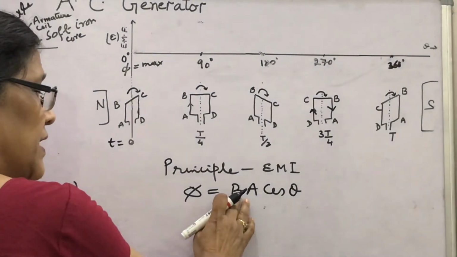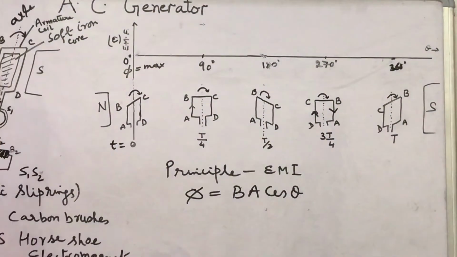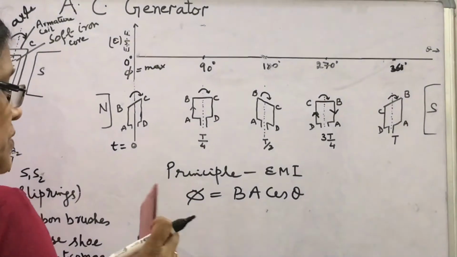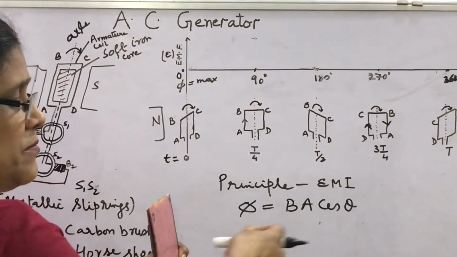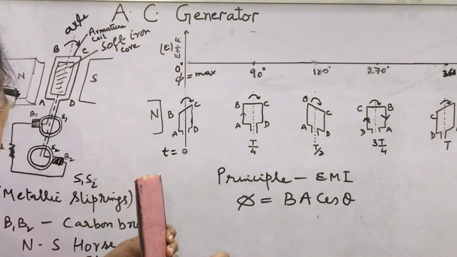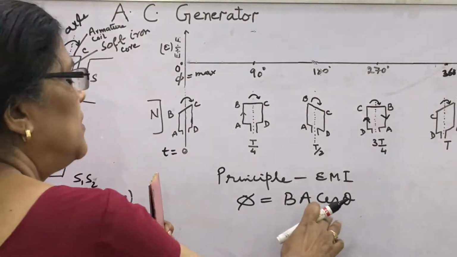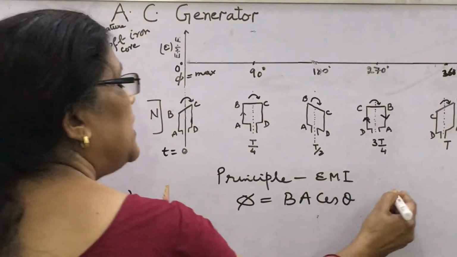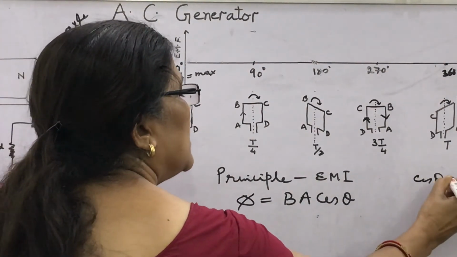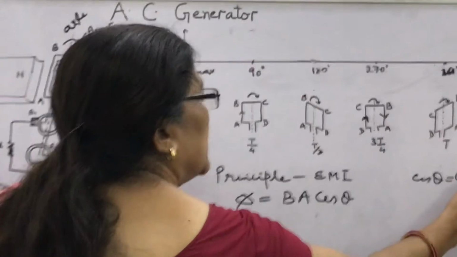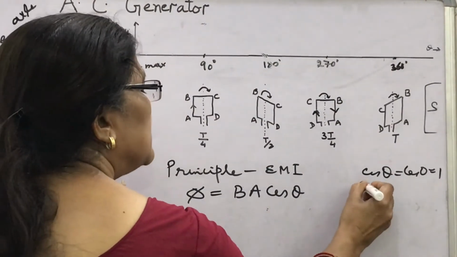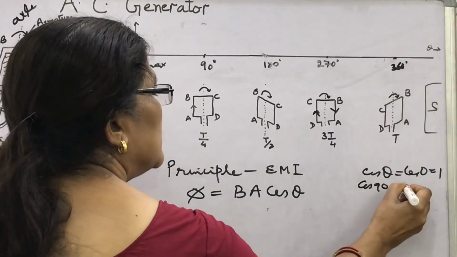Angle between magnetic field and area vector. So in the beginning, as I showed here, the area vector and magnetic field lines both are parallel. So we have taken here maximum flux, because if theta is 0, cos 0 is 1, and cos 90 is 0.